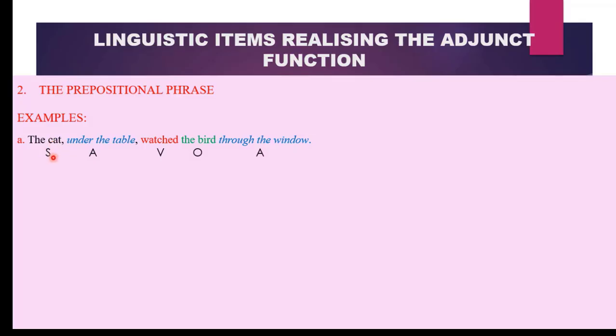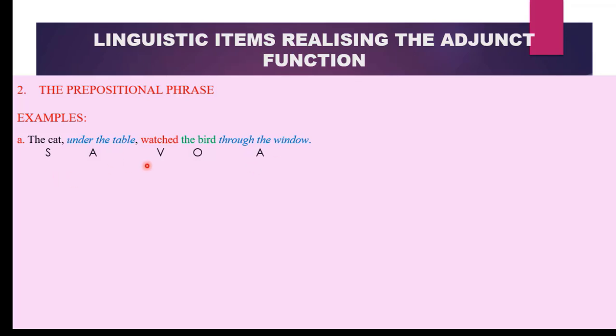The cat is our subject. Under the table is a prepositional phrase because it begins with a preposition. And what information does it give us? It gives us information about where the cat watched the bird. It is an adjunct. Therefore, this prepositional phrase is functioning as an adjunct because it provides information about where the action occurred. We have our verb, which is watched. The bird suffers from the action watch, our object. And what is the manner in which the bird was watched? Through the window. Therefore, this prepositional phrase is giving us information about how, so it becomes our adjunct.